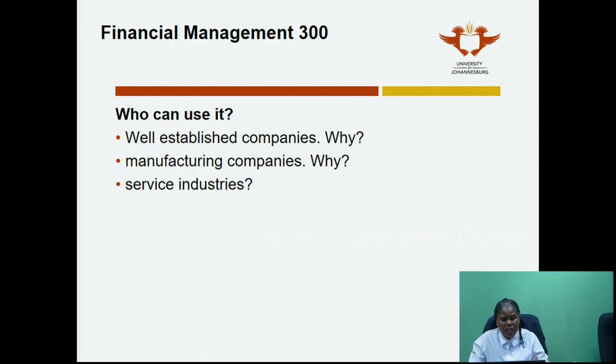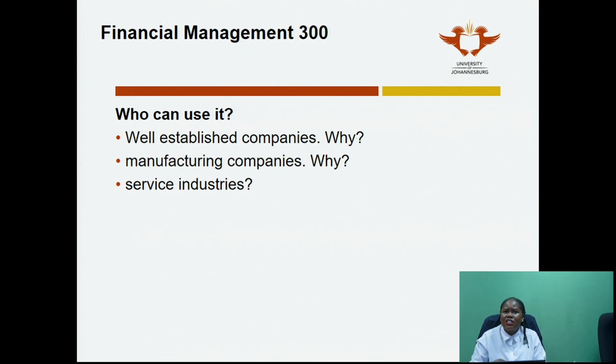Service industries. Now this is something that you need to go and think about. Can a service industry use standard costing? Now use the examples that I've given you above to say, is it a repetitive process? Am I doing the same thing over and over again in terms of the process or in terms of the service that I'm delivering? If that is the case, then it means yes, I will definitely have a standard way of performance, a standard service that I offer, and I can therefore compare that and use that as a measure.